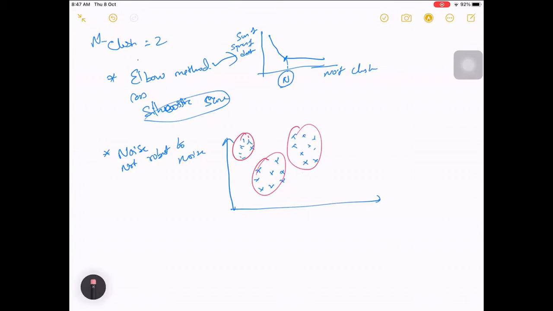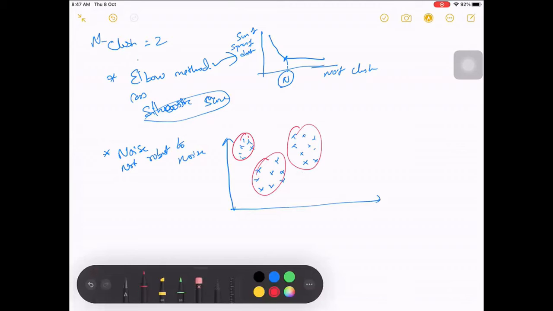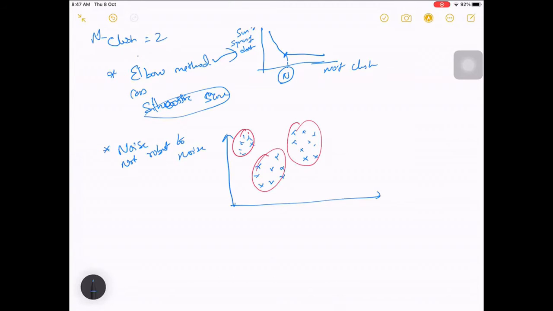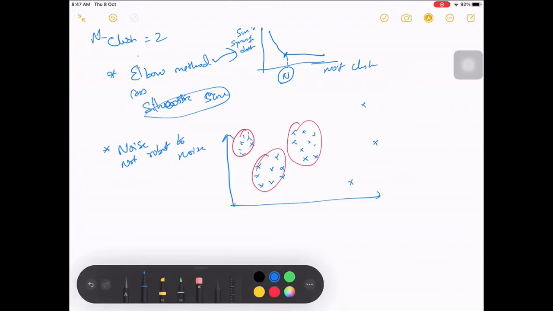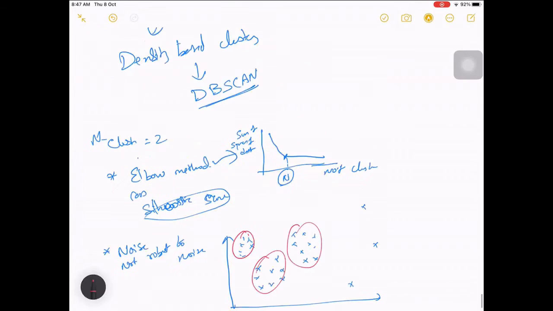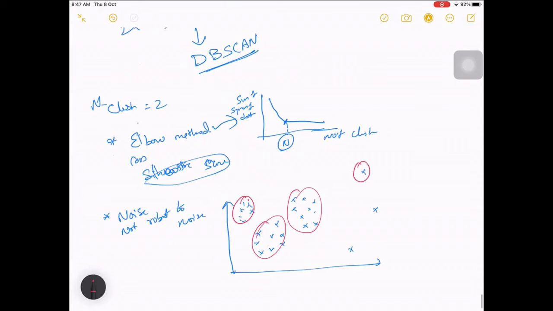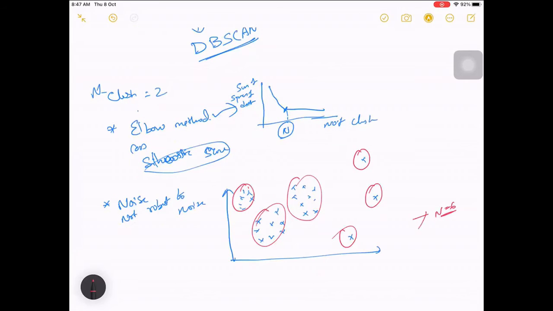But because of some data collection issues, you had some noise, a few data points like this. Because you observe this with the elbow method, you will find this as a different cluster, this as different, and cluster number 6 as a better score. But is it really that?